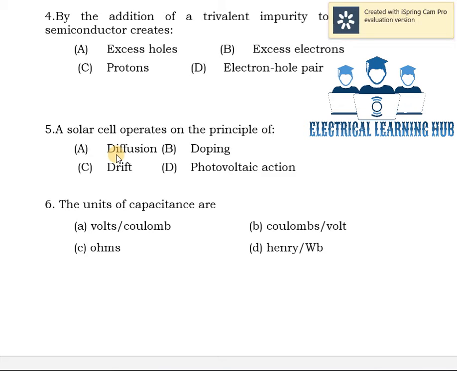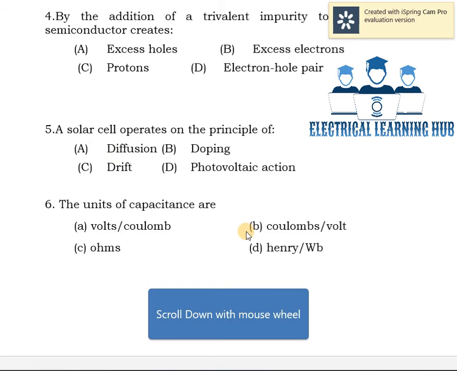Sixth question, the unit of capacitance is: volt per coulomb, coulomb per volt, ohm, henry per Weber. The equation of capacitance is C is equal to Q by V, where Q is the charge and V is the potential difference. So, capacitance C is equal to charge by volt. Unit of charge is coulomb, then C is equal to coulomb per volt. Option B is correct.